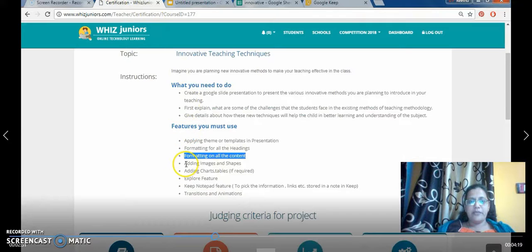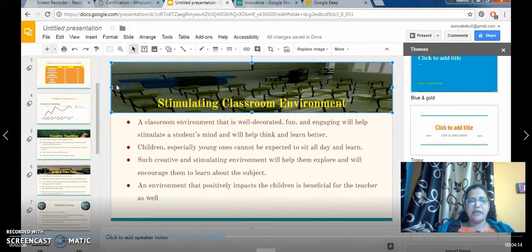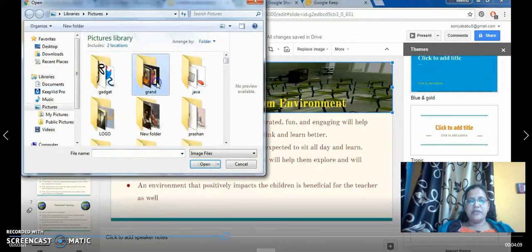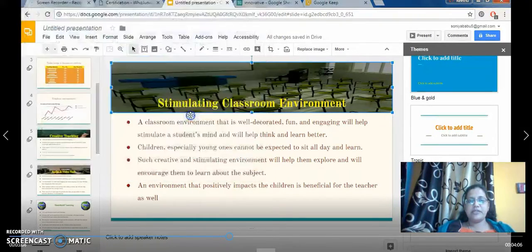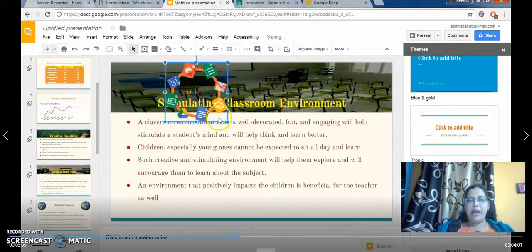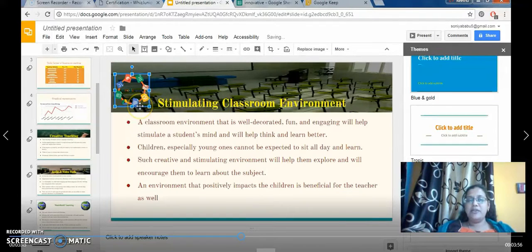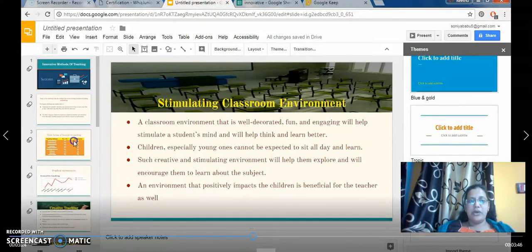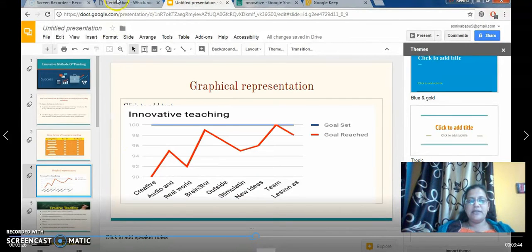Coming to the next one, adding images and shapes. I've also added images and shapes, and these are the images I have added. In order to add an image, I have uploaded it from the computer. All the images I have uploaded from the computer. See, this is how I have uploaded from the computer. The image is placed at the back, behind, simulating a classroom environment. And the next one will be adding charts and tables if required. I have added the charts and the tables. This is the chart and the table.